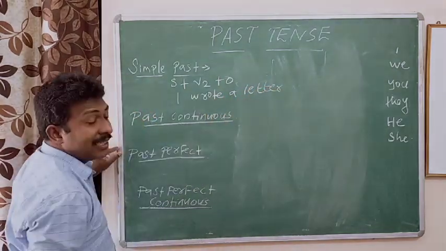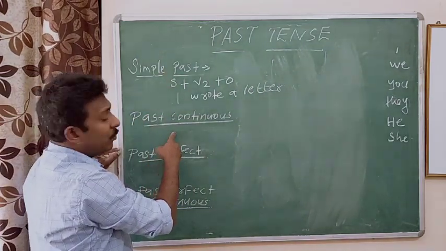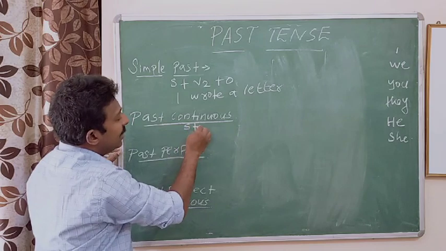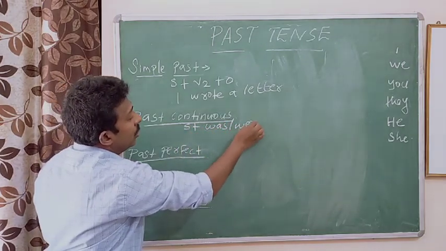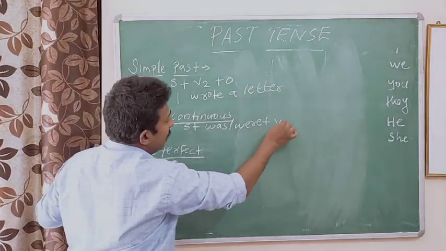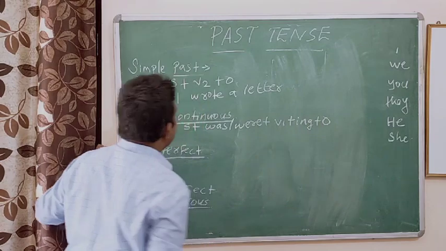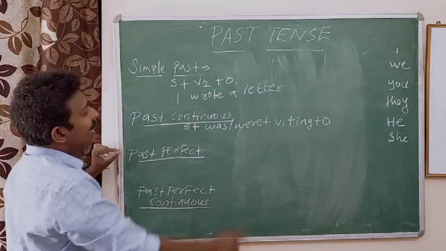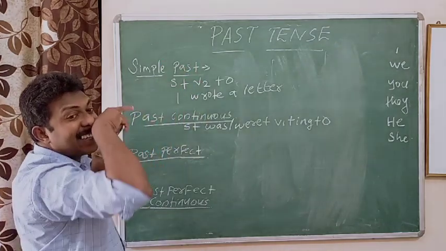I wrote a letter. What is the past continuous formula? Subject plus was or were plus verb 1 plus ing plus object. Shall we make a sentence? I wrote a letter. In present tense, I write a letter.